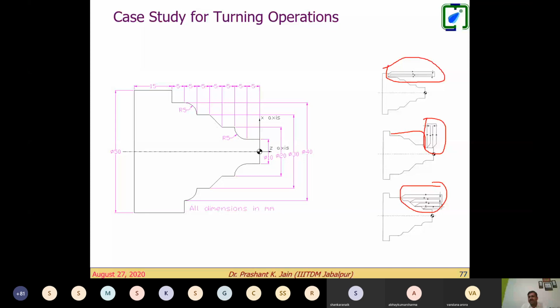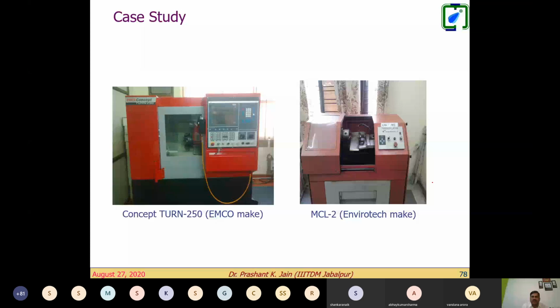And look at this. This is the concept on a 250 MCO make CNC machine, which has the capability of running the canned cycle. This is an MCL Envirotech machine, a small machine. You can see it is a very customized type of CNC machine. It cannot run any canned cycle, right?